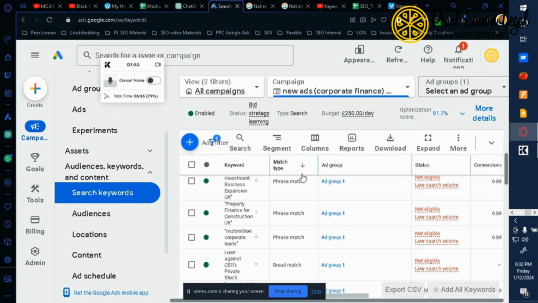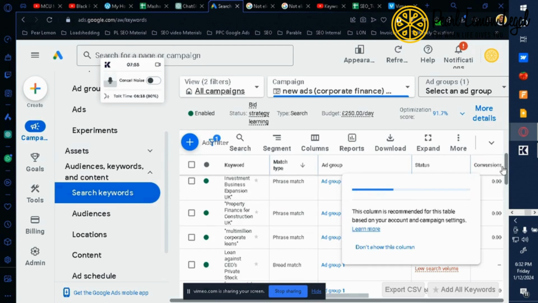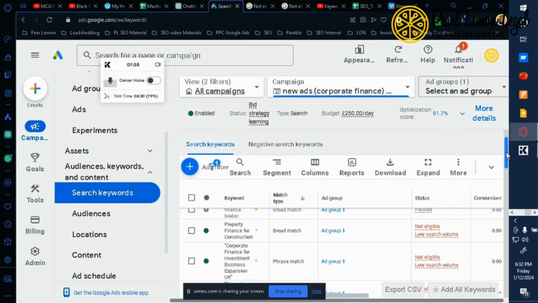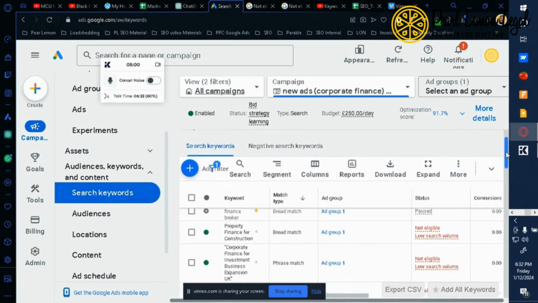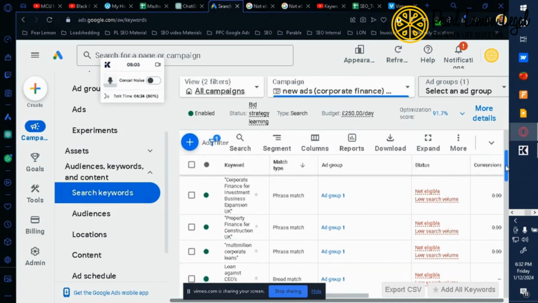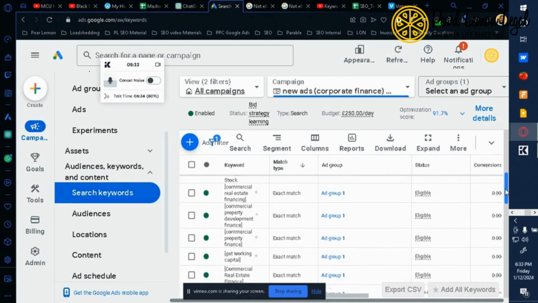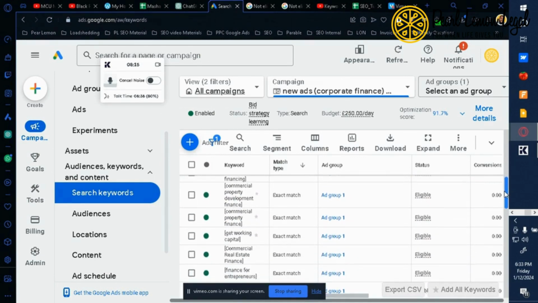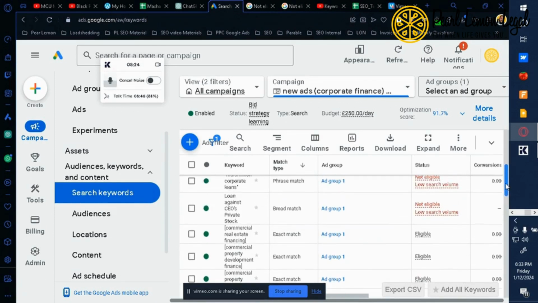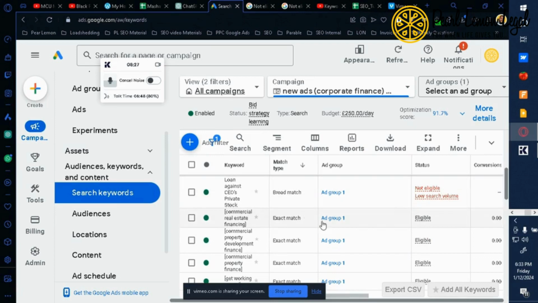So I'll do an example of one of the keywords that, to really be honest with you, after we conducted an analysis, it brought meaningful inquiries for our clients. After doing an analysis, we discovered, oh well, this is really meaningful. So here it is. It's this commercial property development finance. So we thought, okay, let's find out. And that, as you can see, was one of them that was struggling.